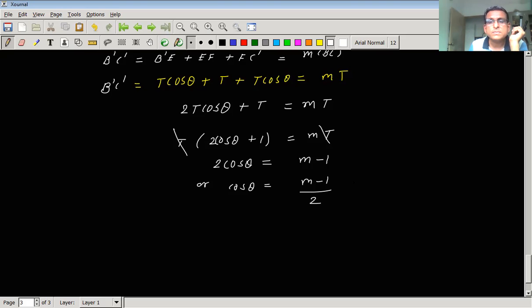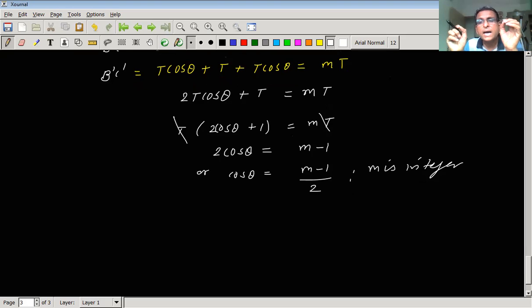Now what is m? M is an integer, and it will take any values, but the values of m are restricted in this case because of the value of cos theta.